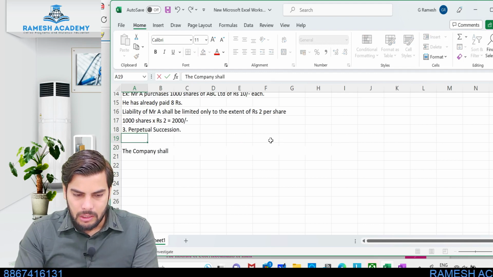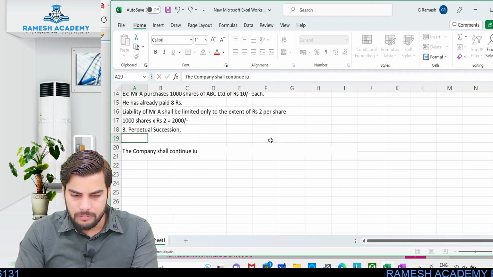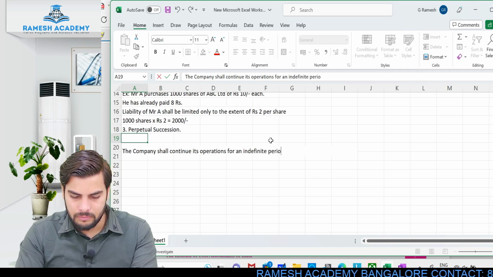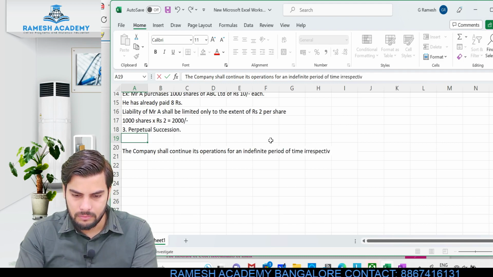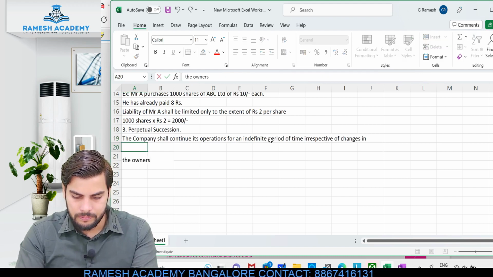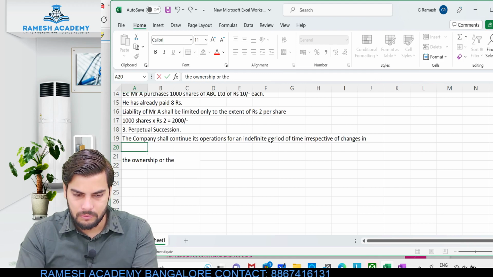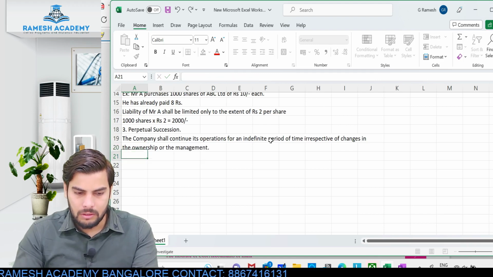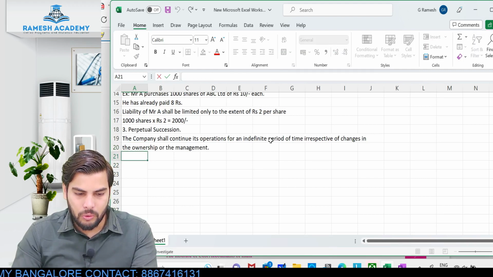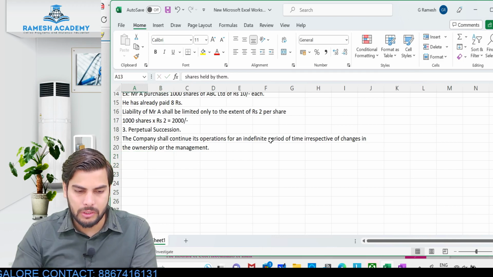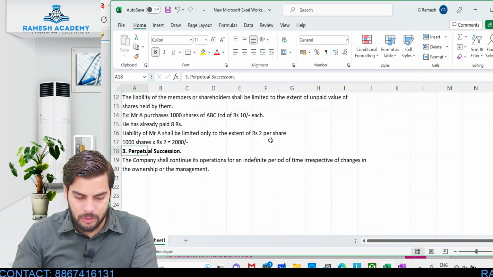The company shall continue its operation for an indefinite period of time irrespective of changes in the ownership or the management. Clear? So there might be changes in the ownership or there might be certain changes in the management, but these companies will continue doing their operation for an indefinite period of time. Okay, so this is what is perpetual succession. Clear about this perpetual succession?